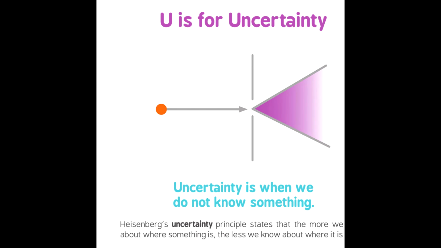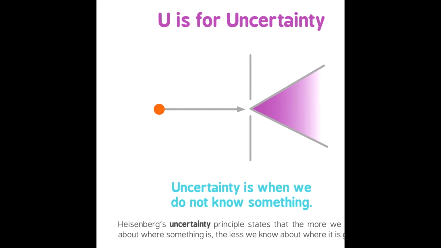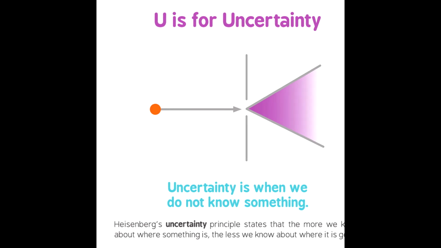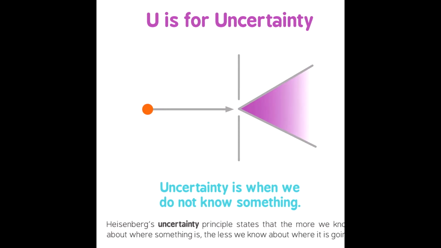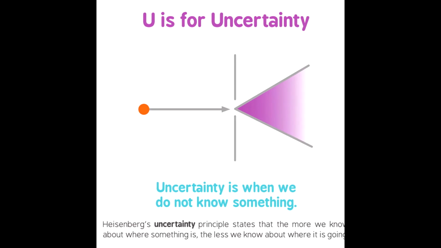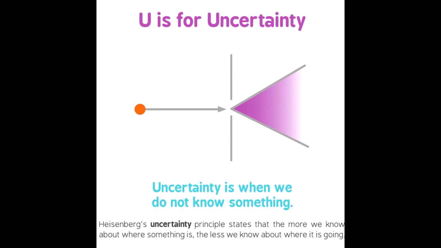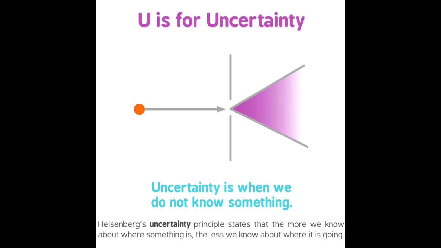U is for uncertainty. Uncertainty is when we don't know something. Heisenberg's uncertainty principle states that the more we know about where something is, the less we know about where it is going.